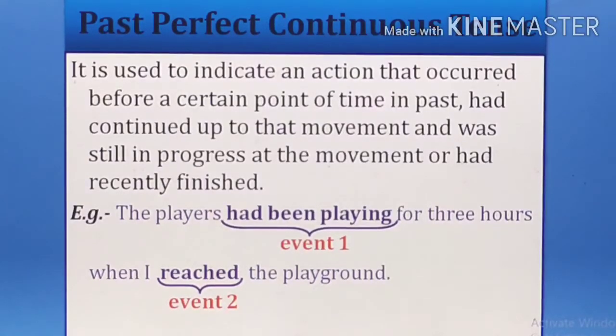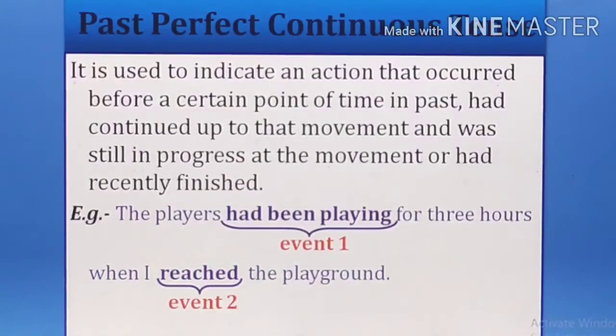So you understand, when I reached the playground, it is also past, and some action was still going on at that time. The players had been playing for 3 hours means the person is telling that the players were already playing for 3 hours when I reached and saw them. So this is the past perfect continuous tense.